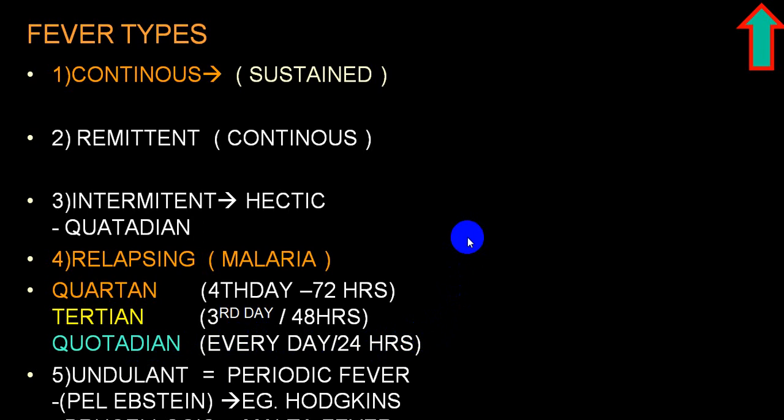Also it is sometimes seen with two cycles in P. falciparum. There is another variety of fever which is described as an undulant fever or periodic fever. A characteristic of this fever is a spike of fever for a few days, say 4 to 7 days. Then the person is afebrile for a gap of 7 to 10 days.